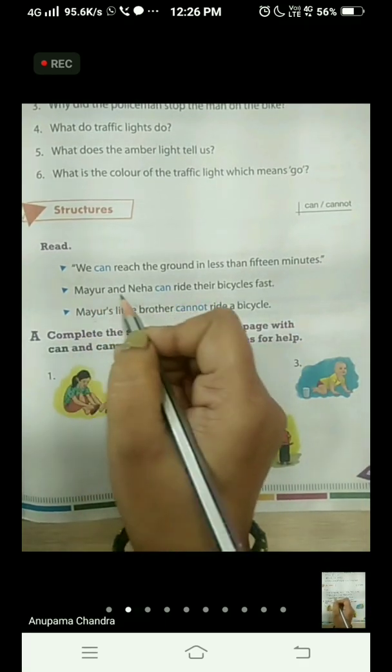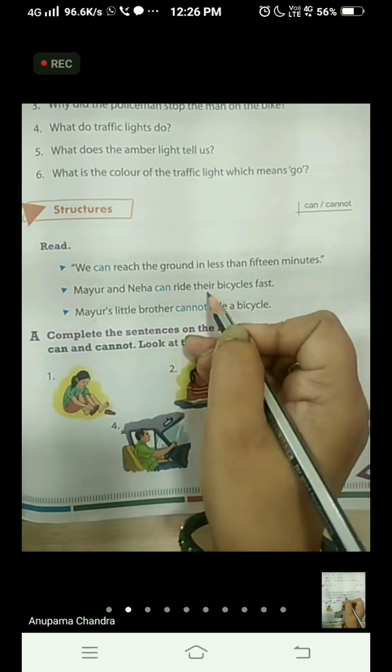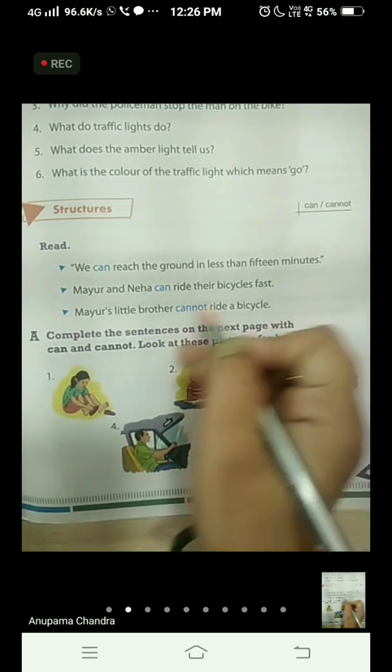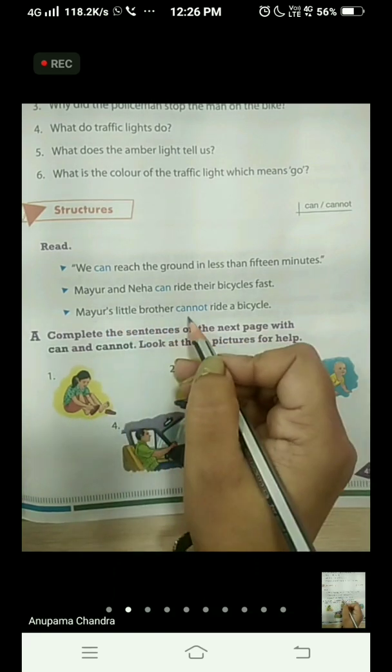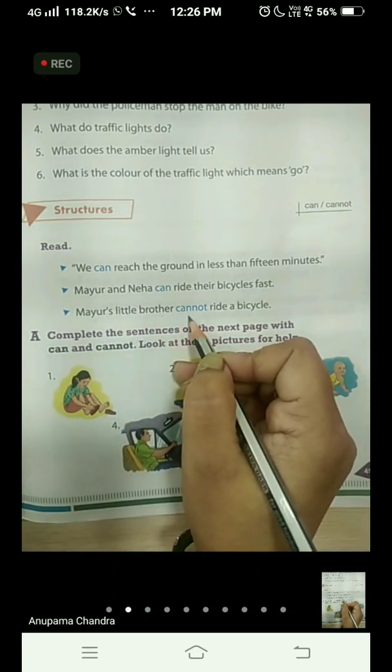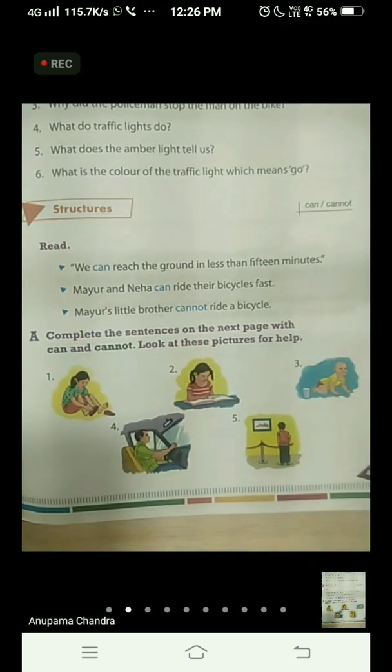So it is written Mayur and Neha can ride a bicycle. Okay, and the little brother, Mayur's little brother, he is very little and he cannot ride a bicycle. Understood, children?